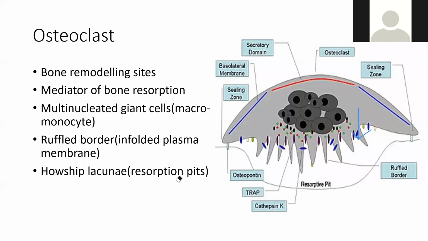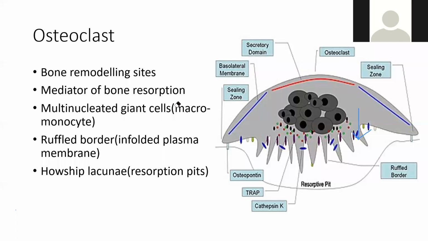And Howship lacuna बोलते हैं इसको. ये lacuna है इसके अंदर. Lacuna means spaces. So osteoclast का main काम क्या होता है? It is destruction of bone. While destroying bone, it helps in remodeling. Bone formation and bone destruction go hand in hand. It cannot be that in your body there is only bone formation and no bone destruction. It's like skin: you have skin formation and skin destruction. Every 21 days or every 2-3 months, your skin gets replaced by new skin. Bone is the same.